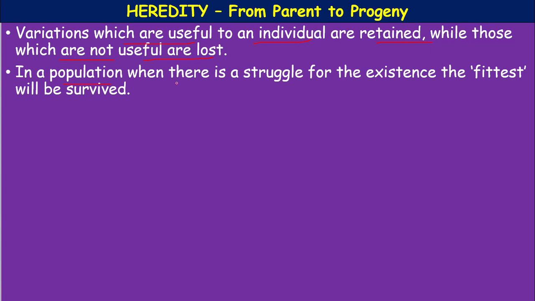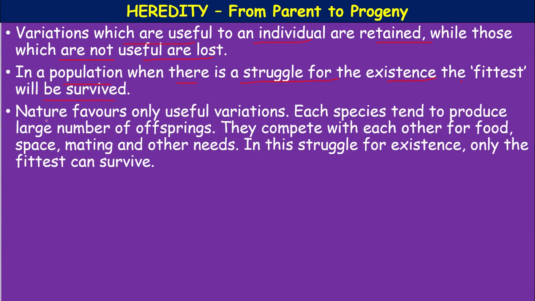In a population, when there is a struggle for existence, it leads to the survival of the fittest. The fittest will survive. Nature favors only useful variations. Each species tends to produce a large number of offspring. They compete with each other for food, space, reproduction or mating, and other needs.